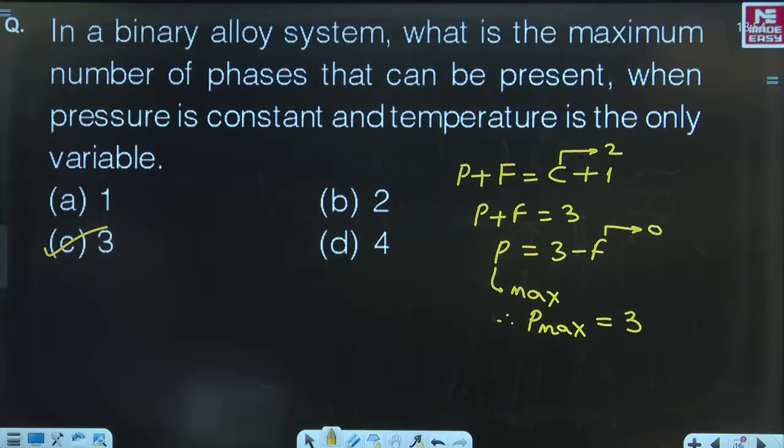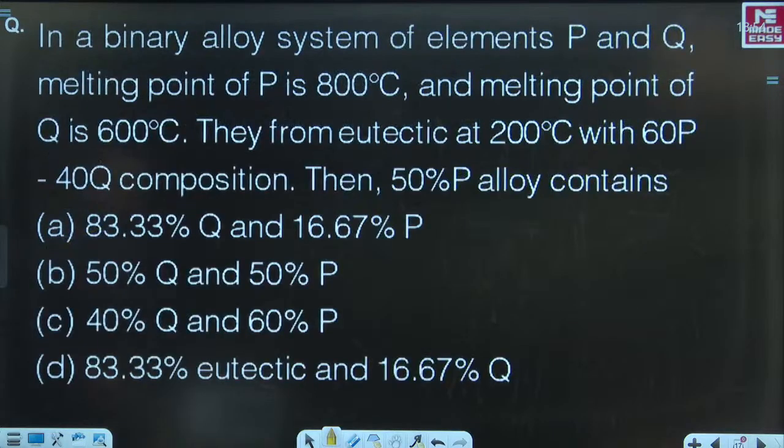We'll give you one more question once you are ready. Okay? Come on, take this particular question, please. Yes. Try to solve this. Try to solve this.